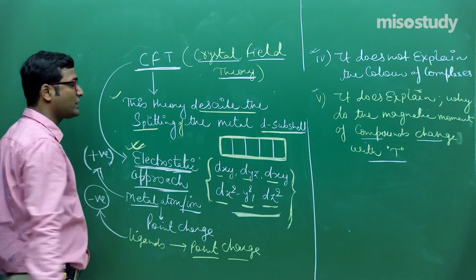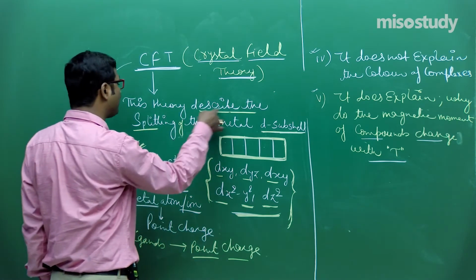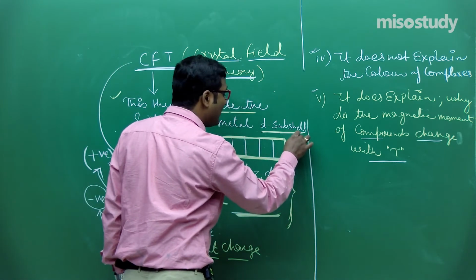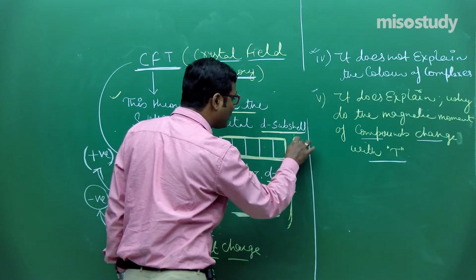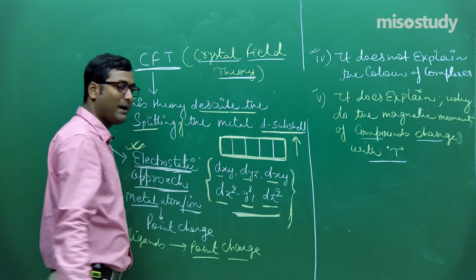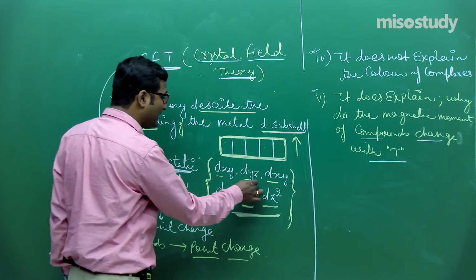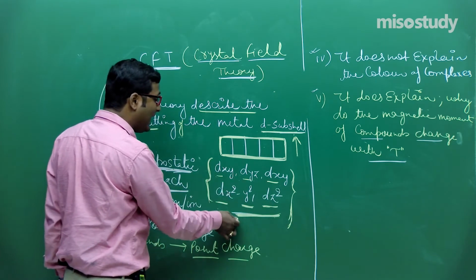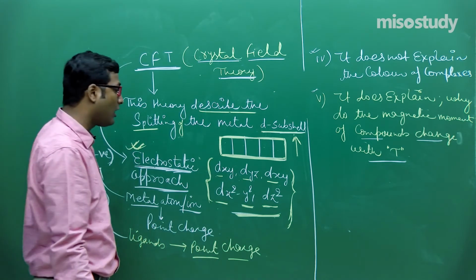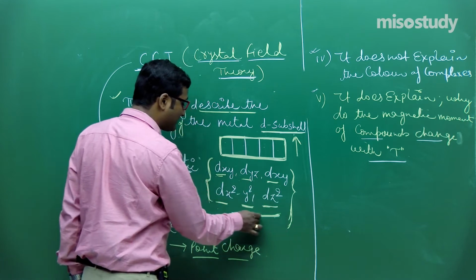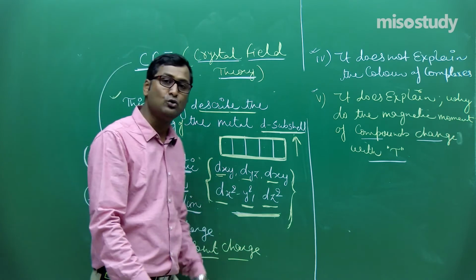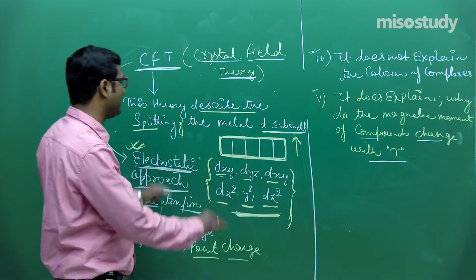This is an electrostatic approach, and it describes the splitting of the metal d subcell when a ligand approaches the metal atom or ion. When a ligand approaches the metal atom or ion, there is a loss in degeneracy, and a new set of degenerate orbitals forms, which is known as T2G and EG. I will discuss it later. Is it clear to you?